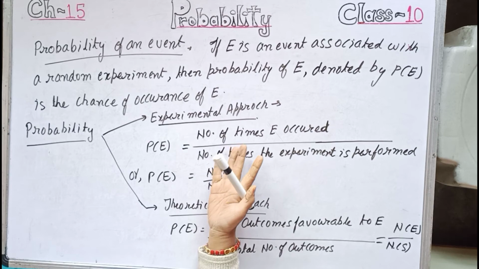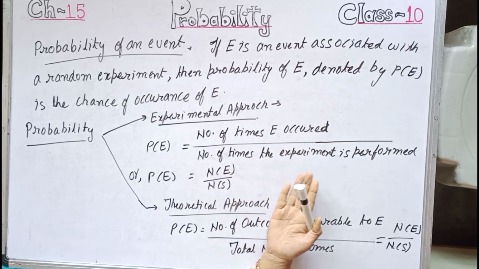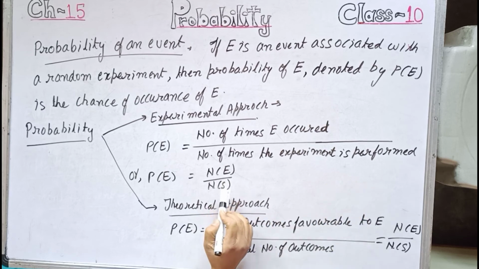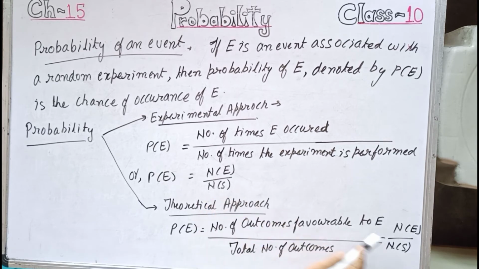The experimental approach also uses the same formula, that is the number of times the event E has occurred divided by the number of times the experiment is performed, that is NE by NS. The theoretical approach is also the number of outcomes favorable to E divided by the total number of outcomes, equal to NE by NS, where NE is the number of events E favorable to us divided by NS, that is the number of events in the sample space. So the formula is the same, but keep in mind there are two types of approach, experimental approach and theoretical approach.